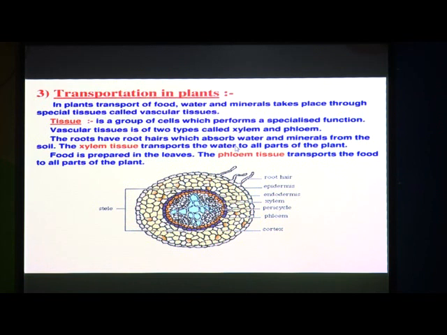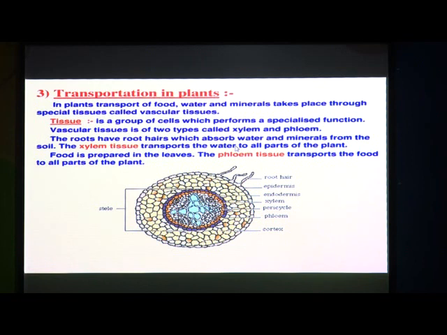So, the xylem tissue transports the water to the parts of the plant. Okay. So, which tissue is going to transport water from the soil to the parts of the plant? These are the xylem tissues. So, xylem tissues transport whatever water is absorbed from the soil to the different parts of the plant.